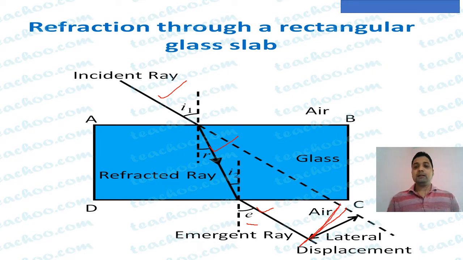The perpendicular distance between the actual path of the incident ray and the emergent ray is called lateral displacement, meaning to what degree it is displaced from the original path. So when a ray of light passes through a rectangular glass block, we get three rays: the incident ray, the refracted ray, and after the second refraction, the emergent ray. Angle of incidence and angle of emergence are equal for a rectangular glass slab because the two refracting surfaces are parallel to each other.